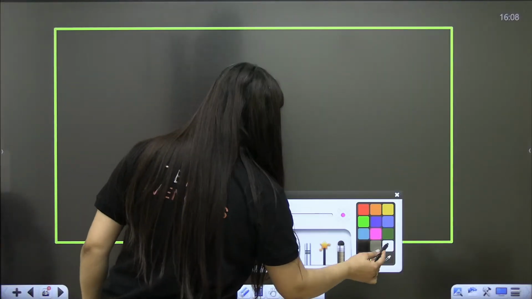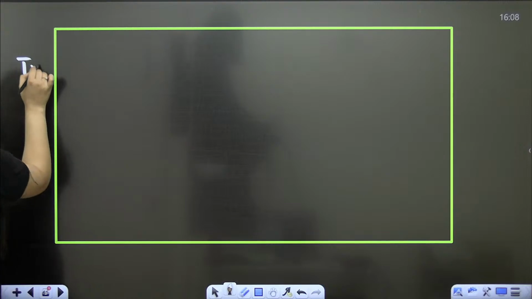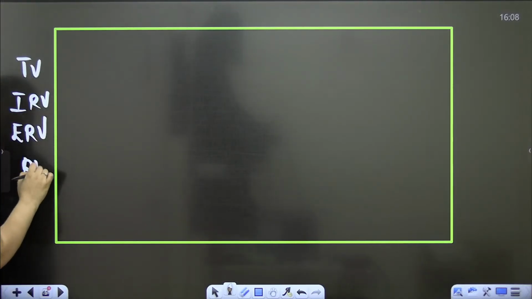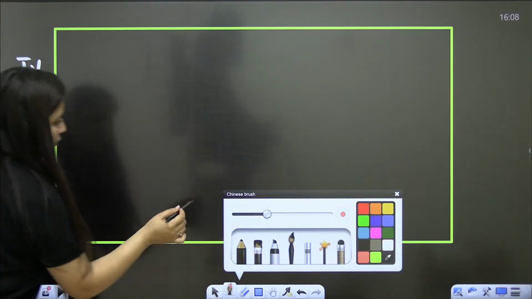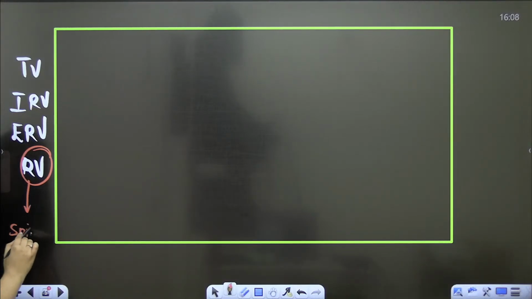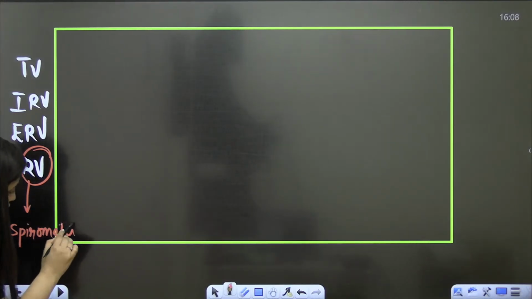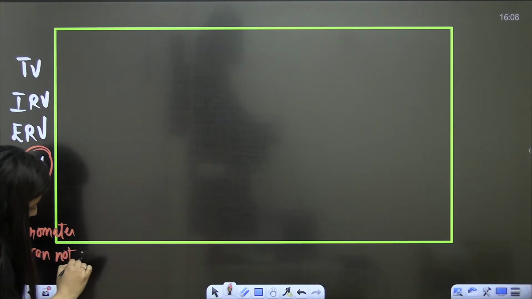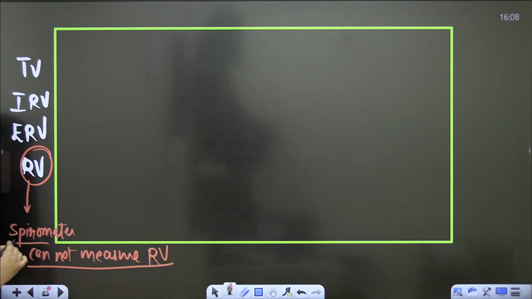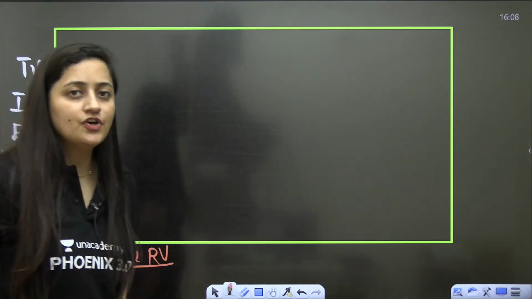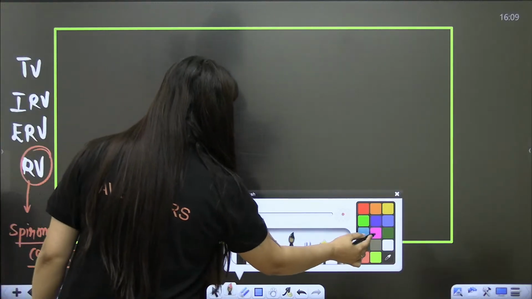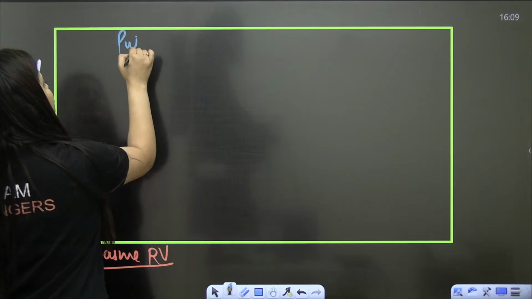So this is all about the volumes. How many volumes do we have? Four: tidal volume, inspiratory reserve volume, expiratory reserve volume, and residual volume. One thing you need to remember is that a spirometer cannot measure residual volume. Understood?